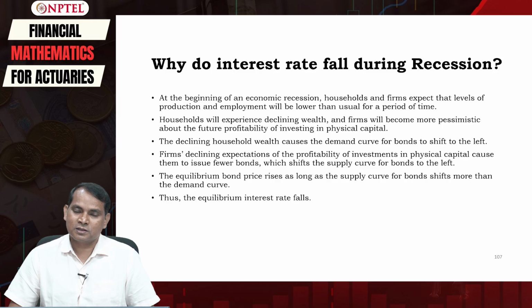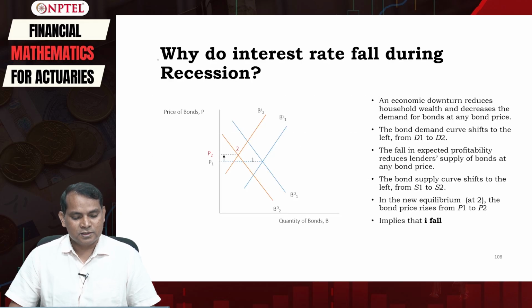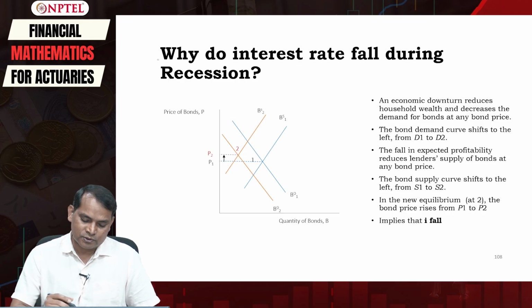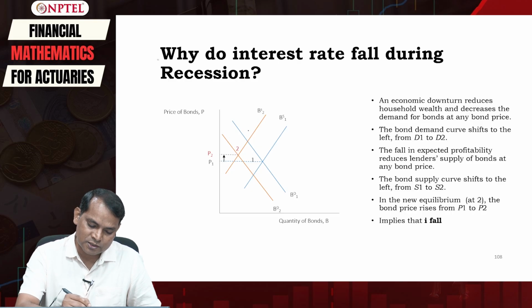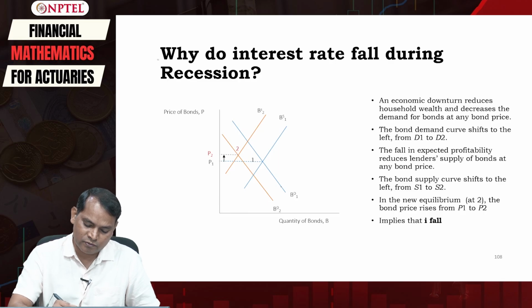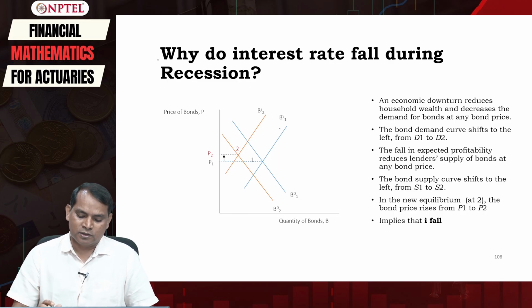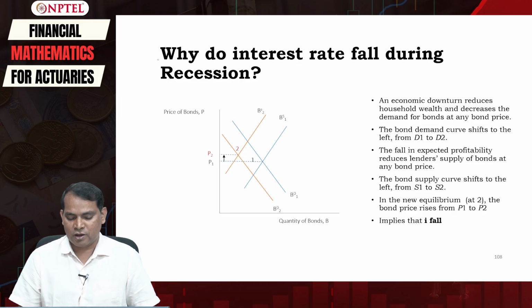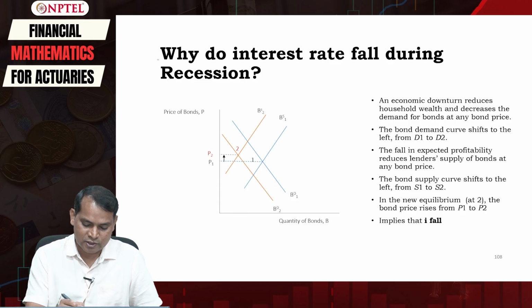Let us now understand this using the diagram. In this you can clearly understand why interest rates actually fall during a recession. This is our initial demand curve and supply curve: BD1 is the demand for bonds and BS1 is the supply of bonds, and initially we are here.